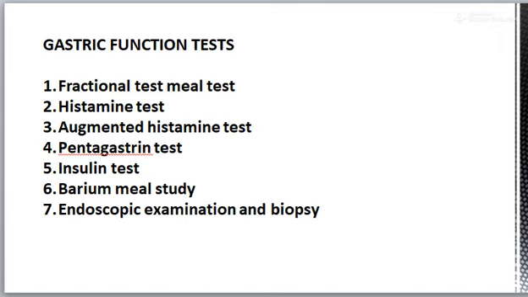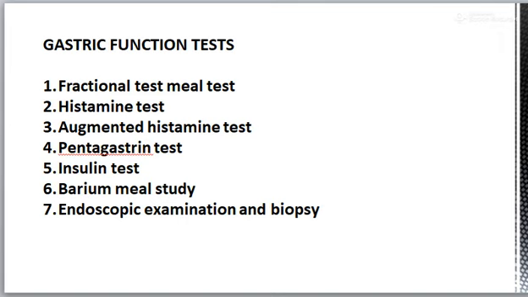Various gastric function tests include: first is the fractional test meal test. It is employed commonly for analysis of the gastric juice. Presently, it is no more used because of its relative insensitivity and inconvenience.